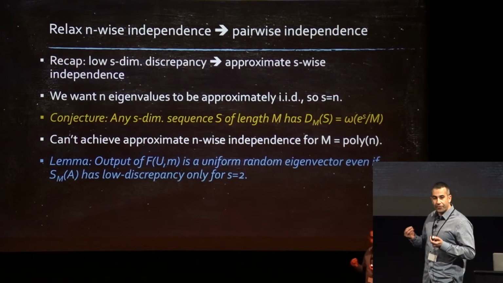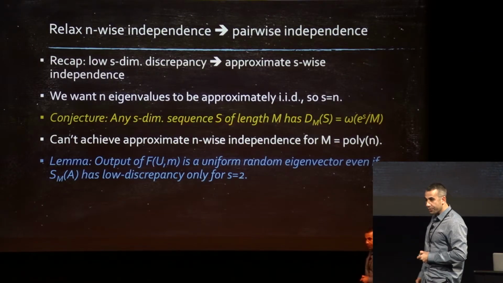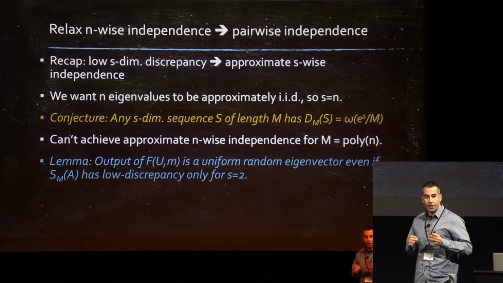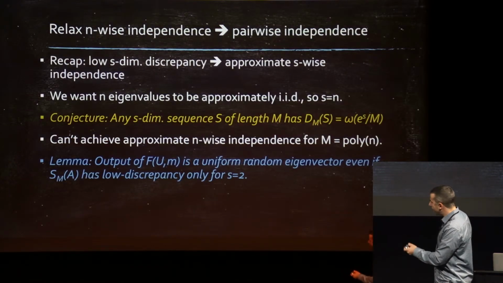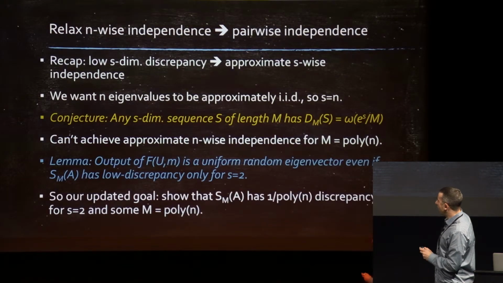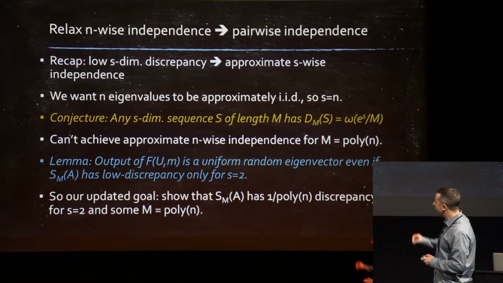So what we do is we relax this condition. We show that even if your sequence has low discrepancy only in pairs, in other words, it's approximately pairwise independent, even if that's true, then you still get your goal. It still outputs a random unit eigenvector.